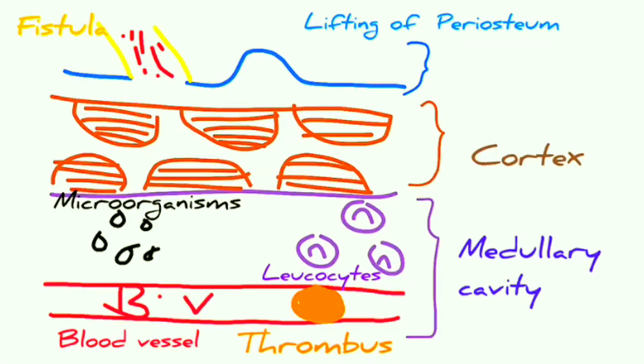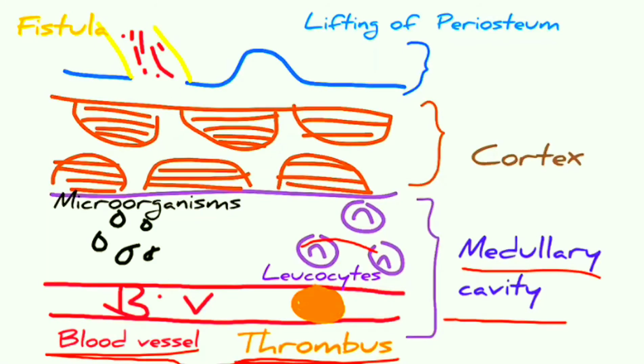Now let us understand pathogenesis with the help of this diagram. Initially, there is a blood vessel which has undergone thrombosis. This blood vessel is present within the medullary cavity, and within the medullary cavity, leukocytes or the inflammatory infiltrate are going to come to fight against this microorganism. But as a result, dead and dying inflammatory cells are seen, and this microorganism from